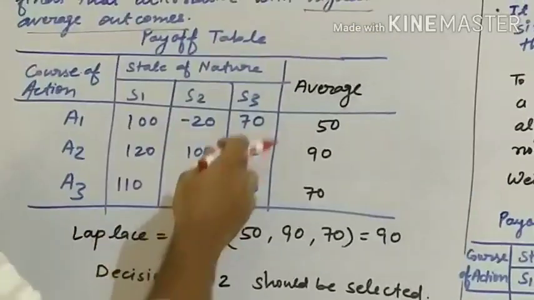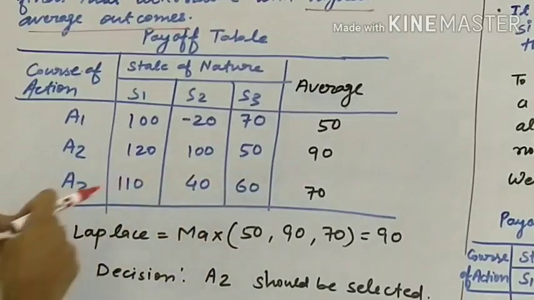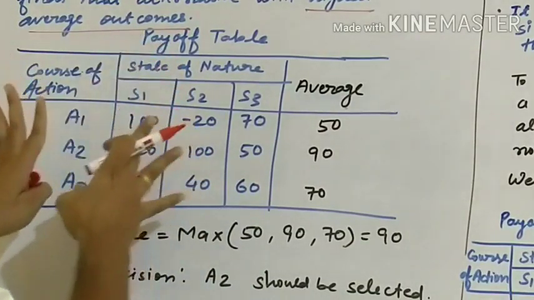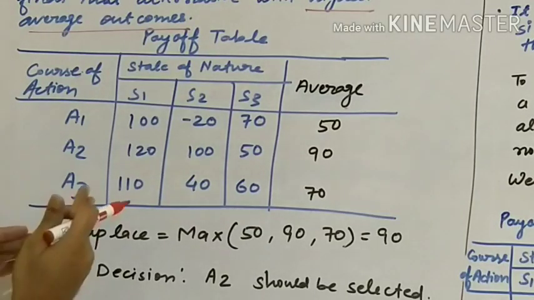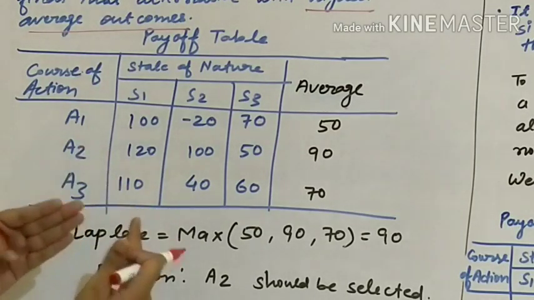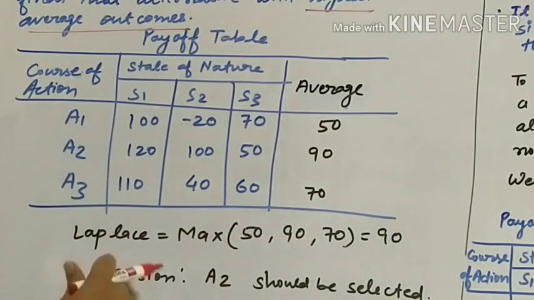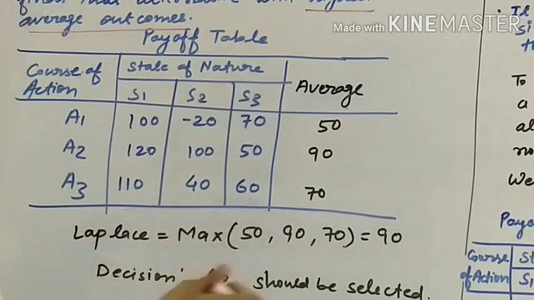I have a payoff table; this payoff table is part of your question. You have to solve it after drawing the payoff table, and then write the averages. I have less space, that's why I am doing it simultaneously.